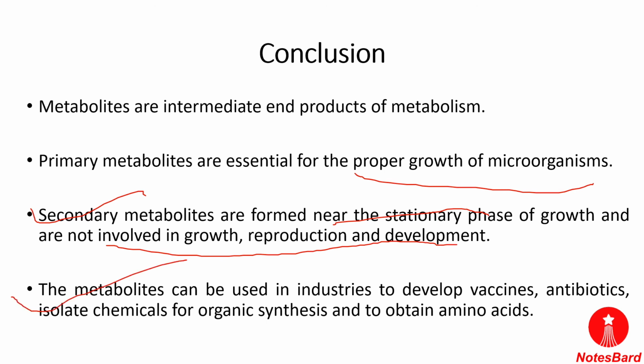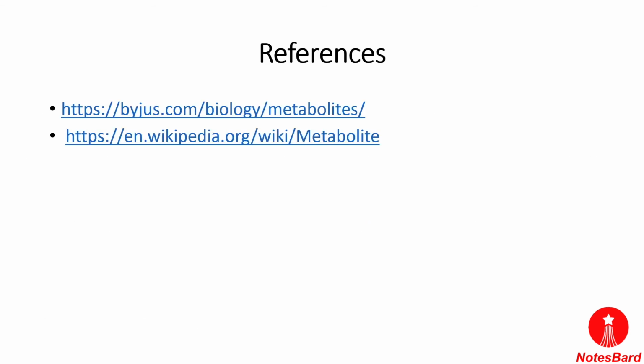The metabolites can be used in industry to develop vaccines, antibiotics, isolate chemicals for organic synthesis, and obtain amino acids. So there are three sources of metabolites: humans, microbes, as well as plants. So this was all about the metabolites. References. Thank you.